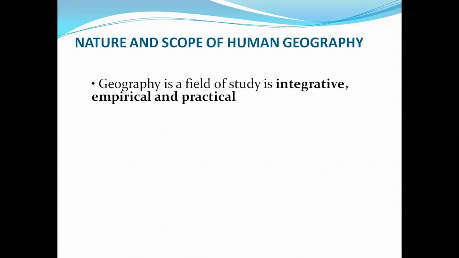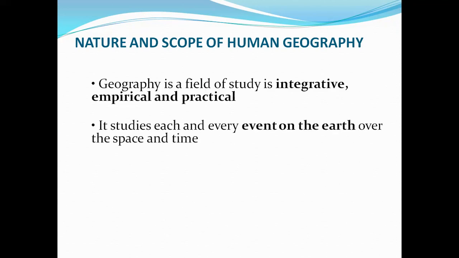So human geography, whatever elements we are discussing in detail. Empirical means logically, practical means we are selecting those elements or topics which are useful for us.